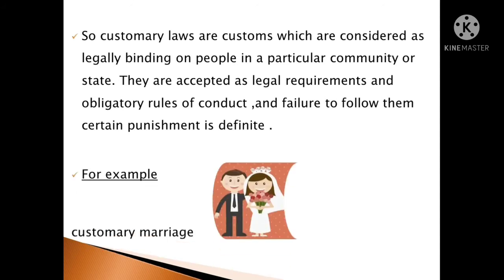For example, a customary marriage. A customary marriage is one which is negotiated, celebrated and concluded according to any indigenous African customs. Usually lobola, which is a bride price, is paid. Marriage is witnessed and concluded by two families, that is, of the bride and the groom. A traditional ceremony with food and drink may also be done. The paying of lobola by the groom shows that the bride has truly been given to the groom's family, and the families become relatives instantly after that ceremony. That is a customary marriage.